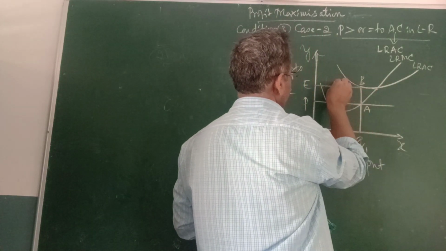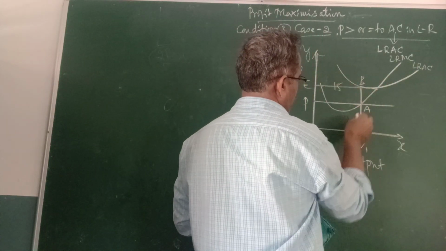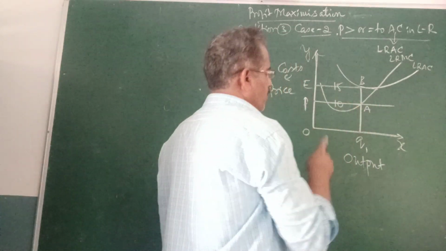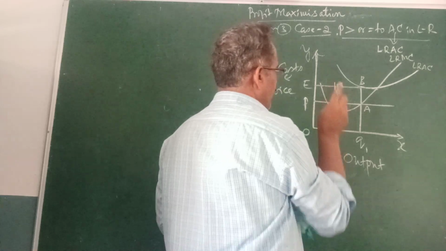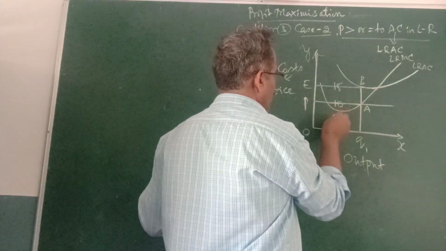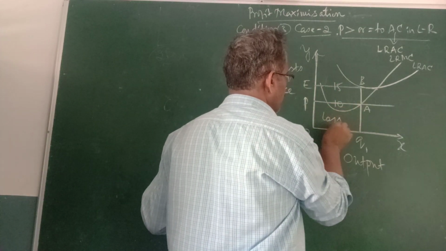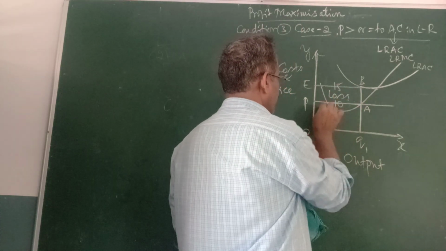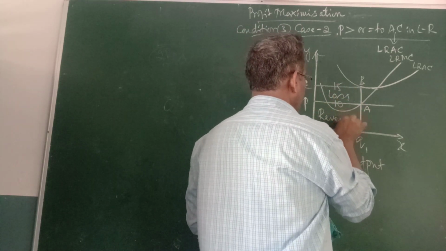Suppose average cost is 15 rupees and also market price is 10 rupees. What is the level of the profit can be? We have the loss. Loss has been done here. This is the revenue. How can revenue be?